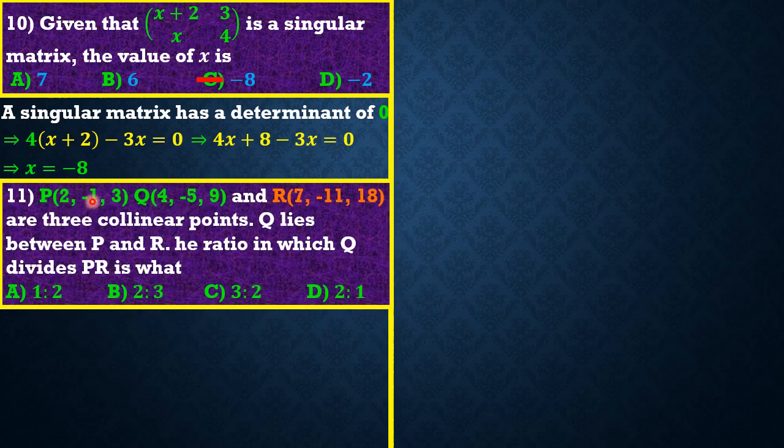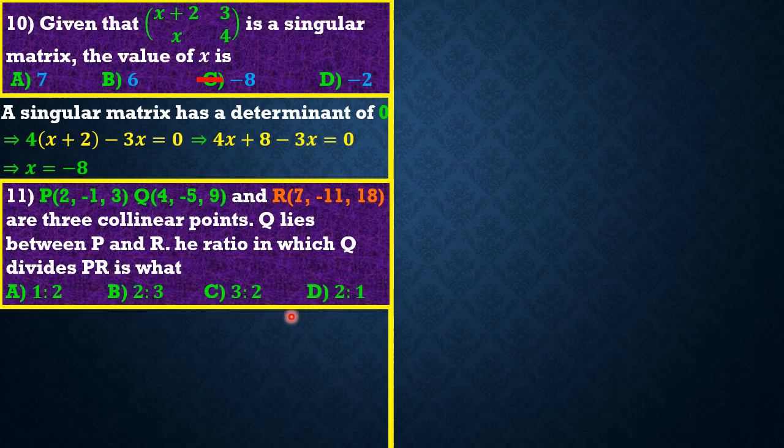Question 11 reads that we have P, Q, and R, these are the points, which are 3 collinear points. Q lies between P and R. The ratio, oh my god, guys, there was supposed to be a T here, I omitted that. The ratio in which Q divides PR is what? Okay, so guys, these are the various options.